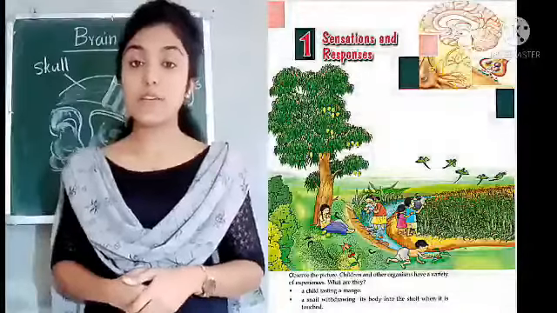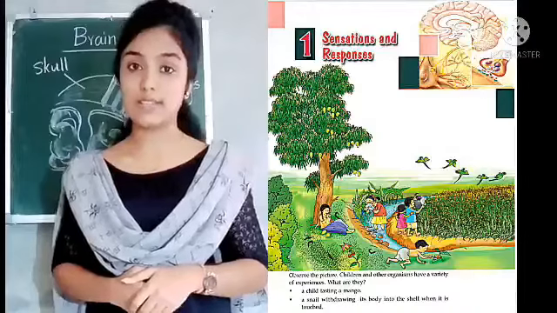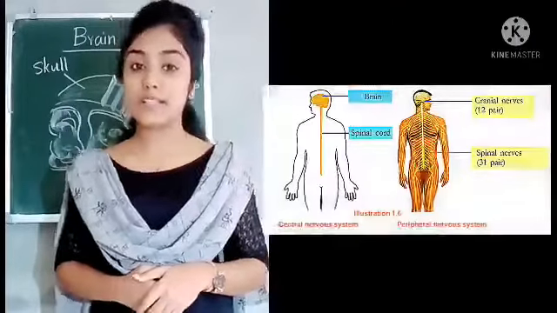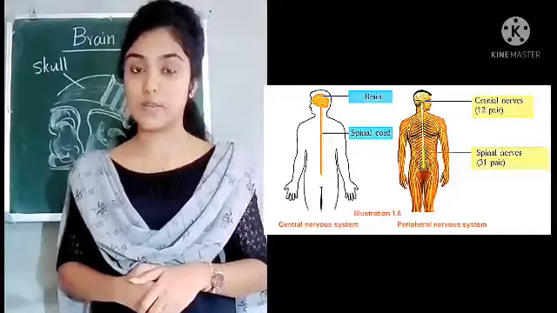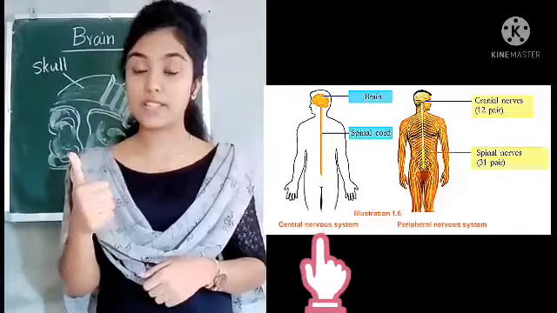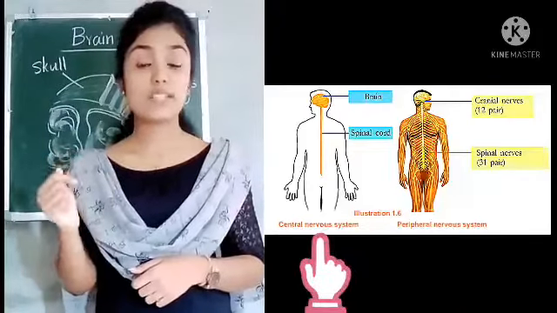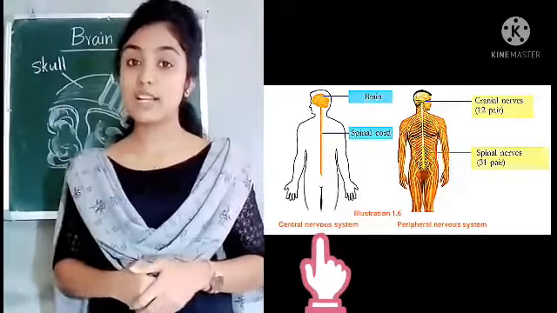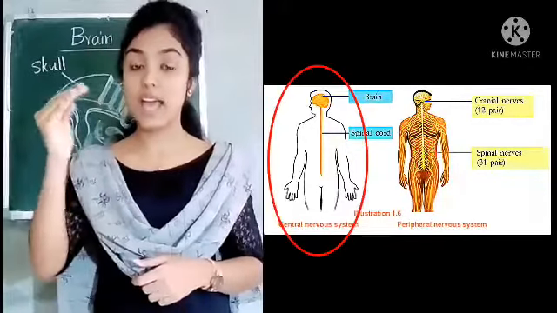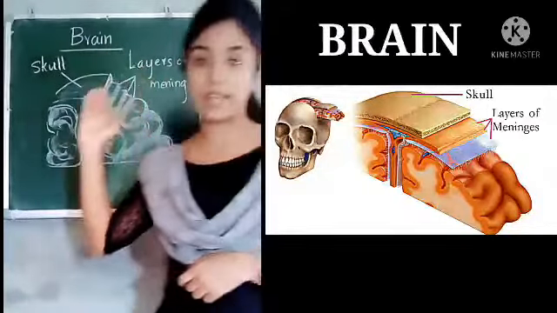Dear students, we were discussing chapter 1, sensations and responses. In the last class, we discussed the nervous system and saw its two parts. Which are they? The central nervous system and the peripheral nervous system. The central nervous system consists of the brain and spinal cord. So today we shall discuss the details about the brain and spinal cord. First we shall discuss the topic brain.